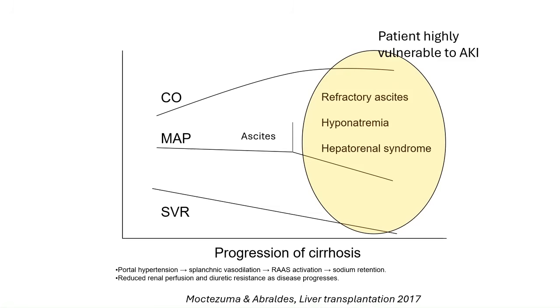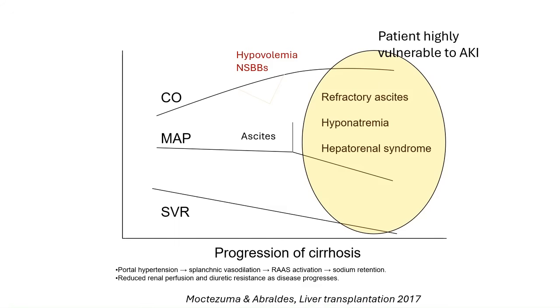Now notice the complications that emerge along this trajectory. Ascites develops early, followed by infections, and the use of vasodilators or non-selective beta blockers, which can further exacerbate hypovolemia. This sets the stage for a critical tipping point represented by the central circle.